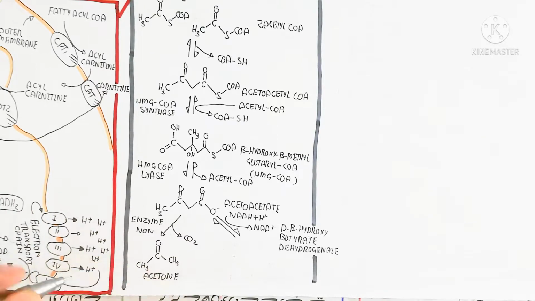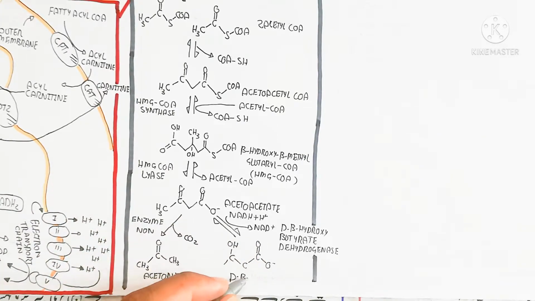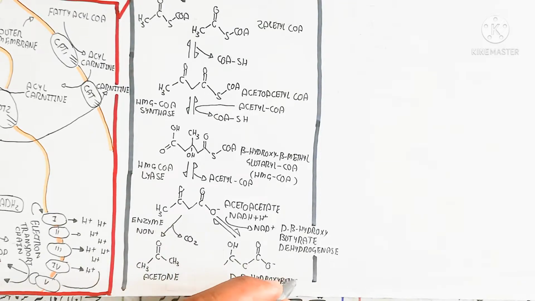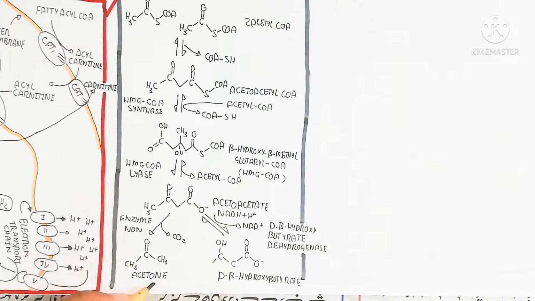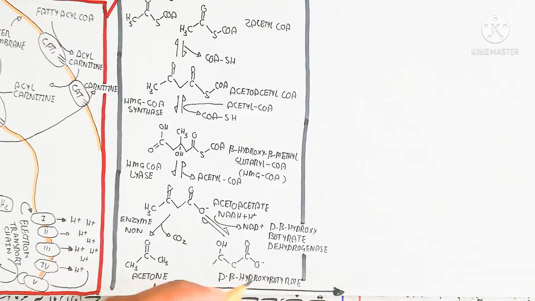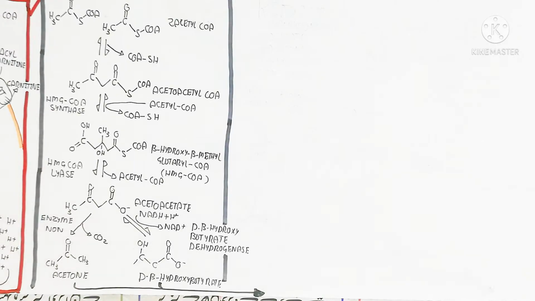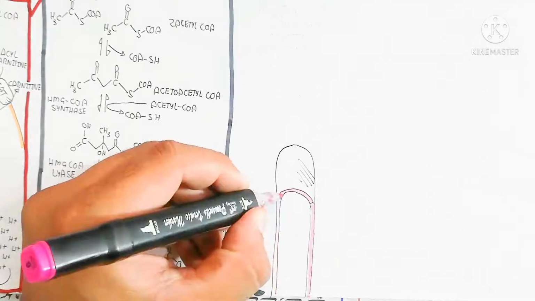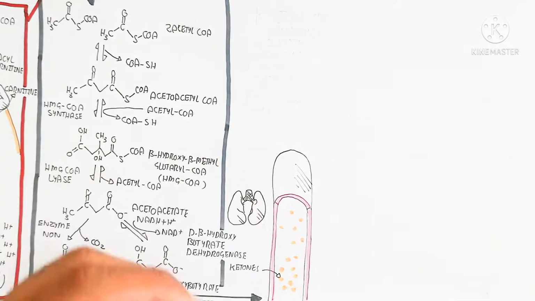But in the absence of the enzyme, decarboxylation will occur to produce acetone, while D-beta-hydroxybutyrate is the important ketone body that will be produced. This is the major one, and in this way these are the ketone bodies. This is the biochemistry of ketone production, the ketogenesis.